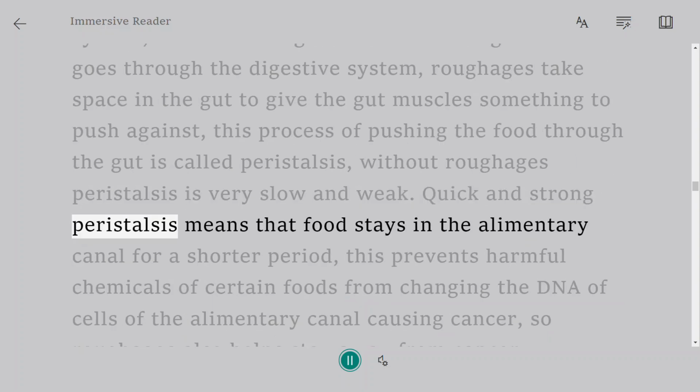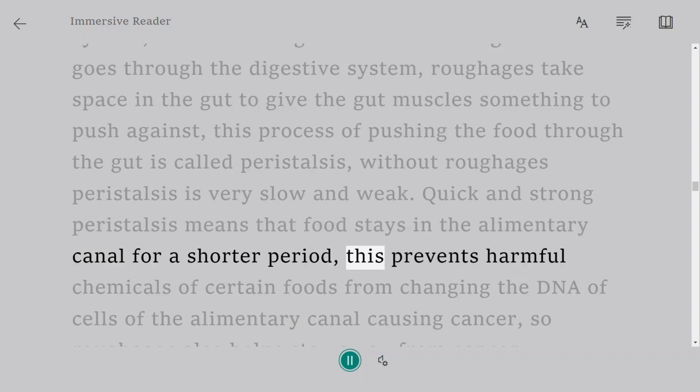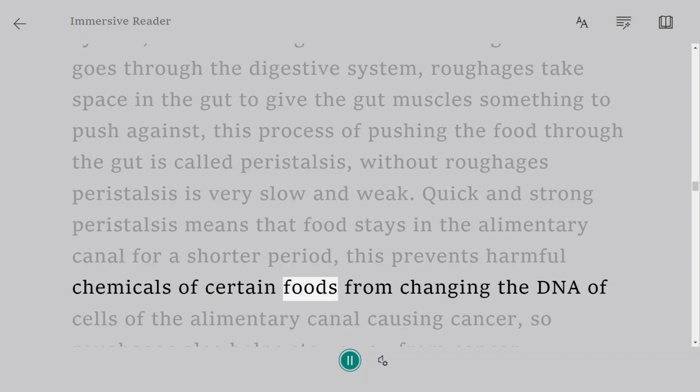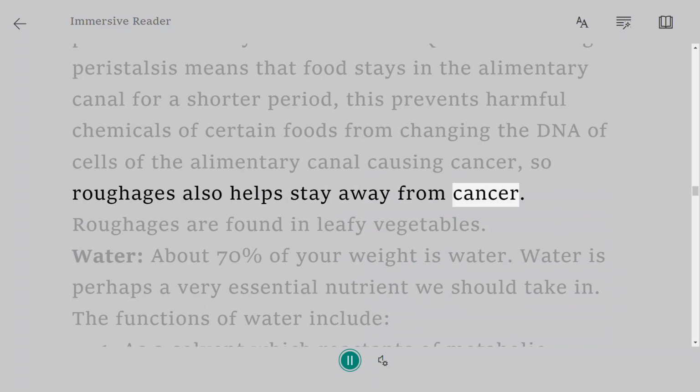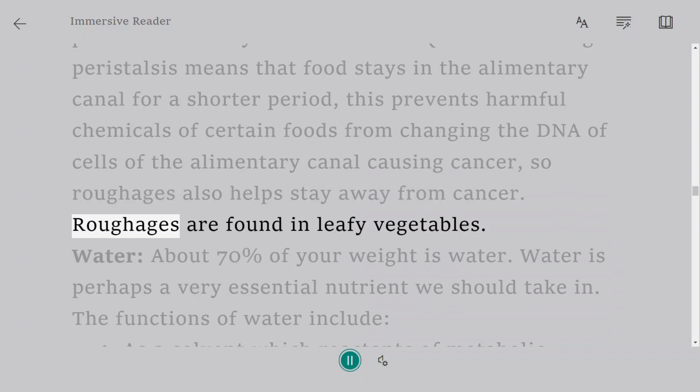Quick and strong peristalsis means that food stays in the alimentary canal for a shorter period. This prevents harmful chemicals of certain foods from changing the DNA of cells of the alimentary canal, causing cancer. So roughages also help stay away from cancer. Roughages are found in leafy vegetables.